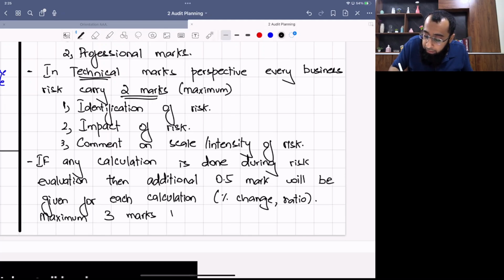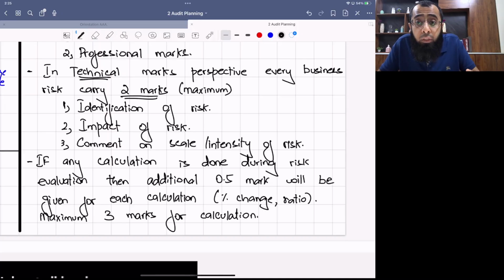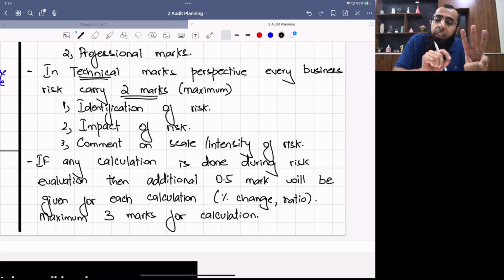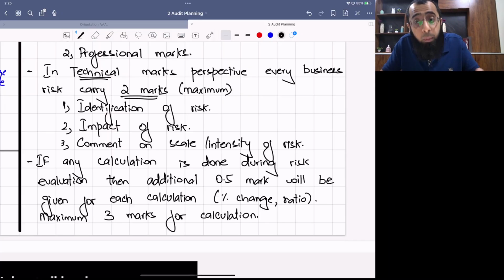Now, what do you mean by this? For each calculation, you get 0.5 mark. So the maximum calculations for which you will be marked will be 6 calculations. For each ratio, you get 0.5, 0.5, 0.5, 0.5. Up to 6 calculations, you get 0.5 mark each, so a maximum of 3 marks can be gained. Three marks total, and 0.5 for each calculation, so there can be 6 calculations which will be marked.